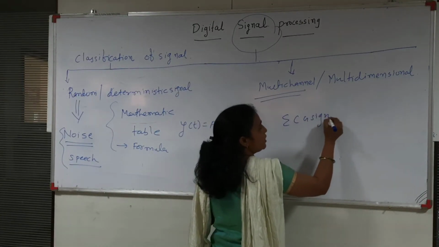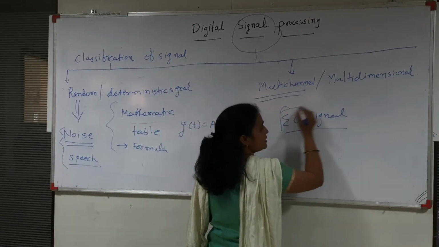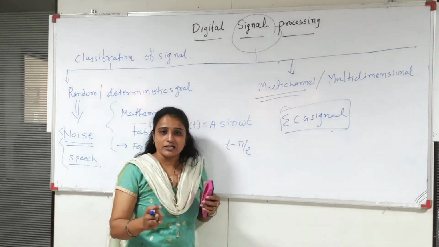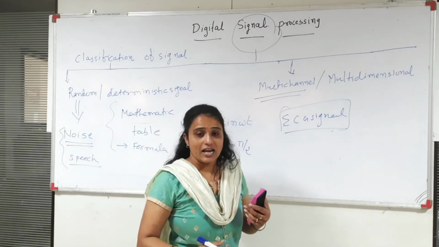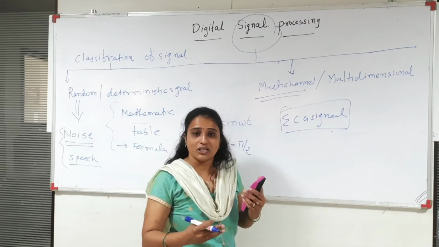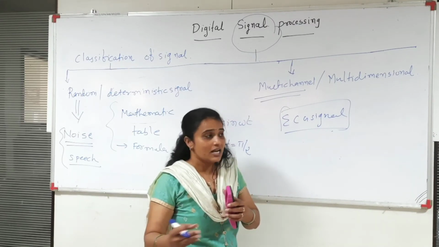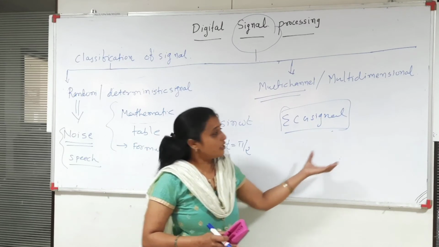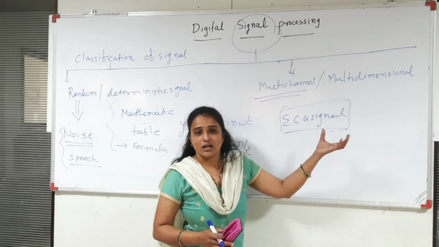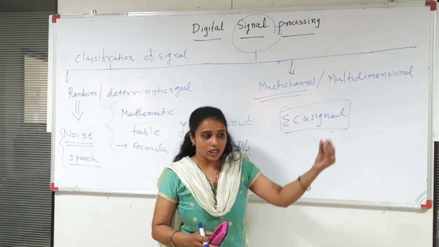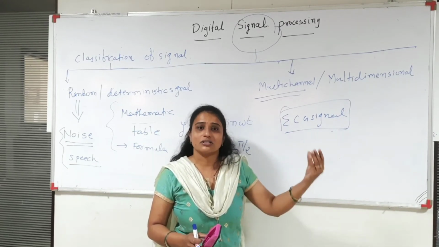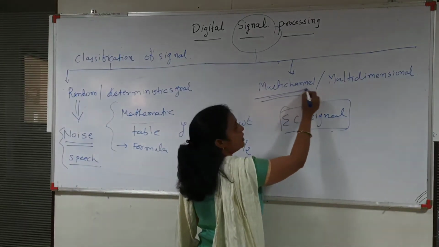For the ECG signal, 3 leads or 12 leads are connected on the body of the patient, and the resultant waveforms of these 3 or 12 leads are plotted on the screen of the ECG machine. So it depends on more than 3 inputs, more than 3 channels or sensors.